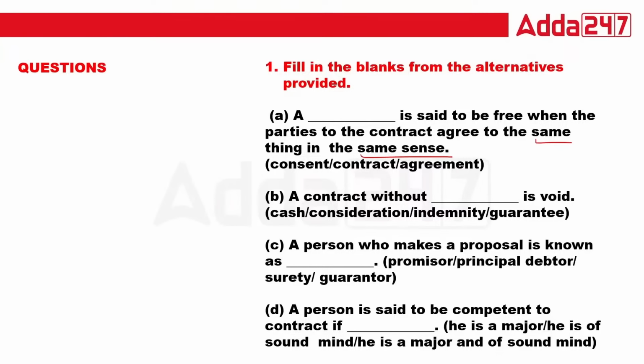So what will be the right answer for this question? Tell me, guys. A dash is said to be free when the parties agree to the same thing in the same sense. The correct answer is: when the consent is said to be free. The right answer will be consent. Is that okay? So this is the right answer for this question. In this way you have to understand the points.